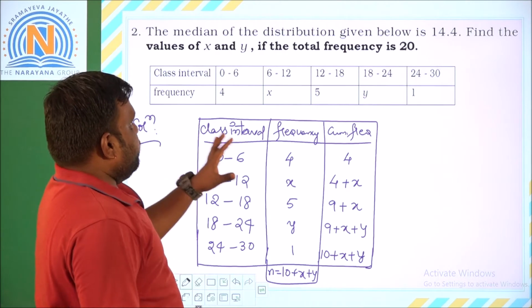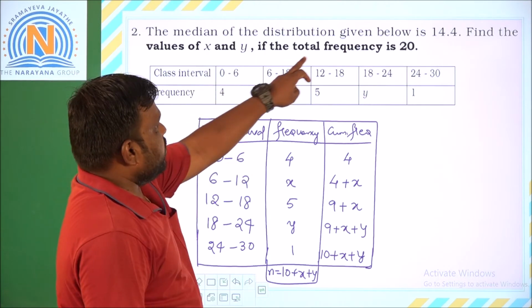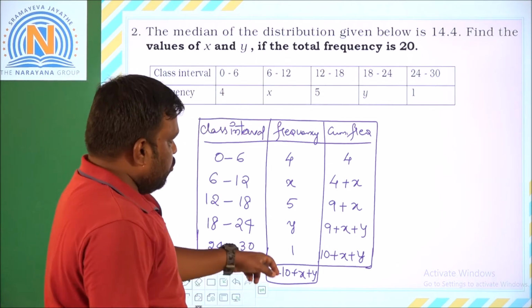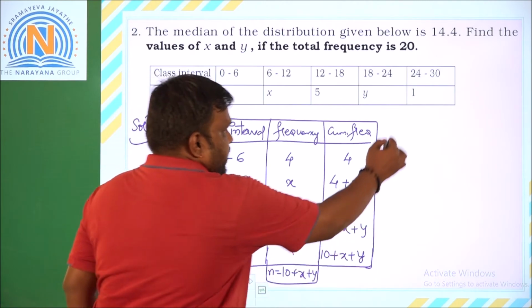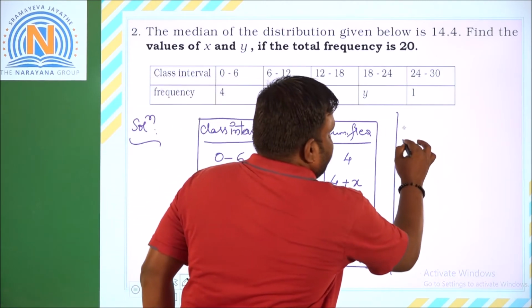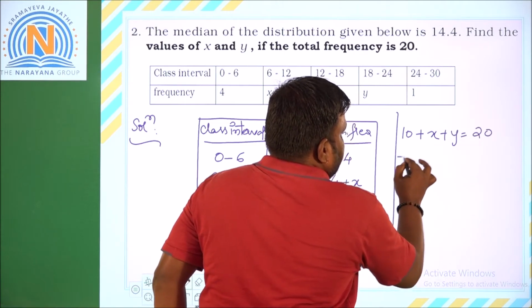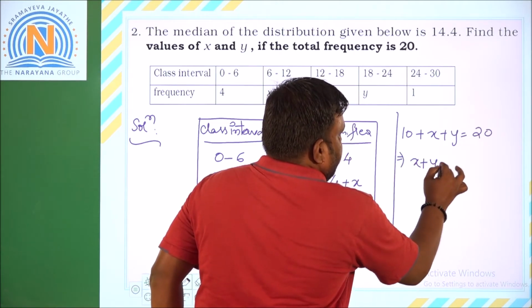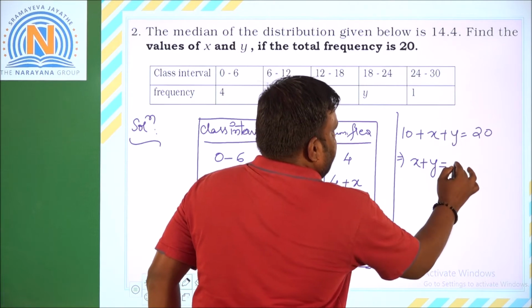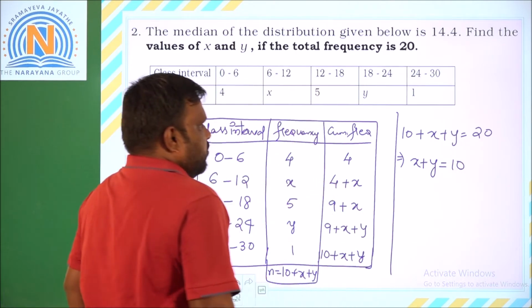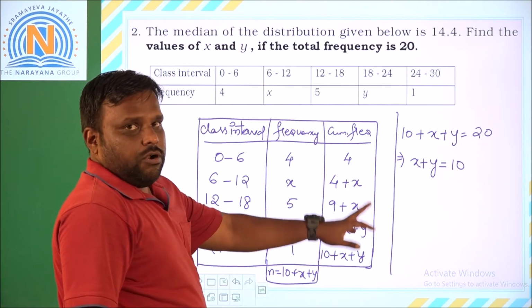Now this is the distribution table we have. Next, the total frequency is given as 20. So that means 10 plus x plus y is equal to 20. From this I get one equation with respect to x plus y, that is 20 minus 10 is equal to 10. So I got one equation: x plus y is equal to 10.